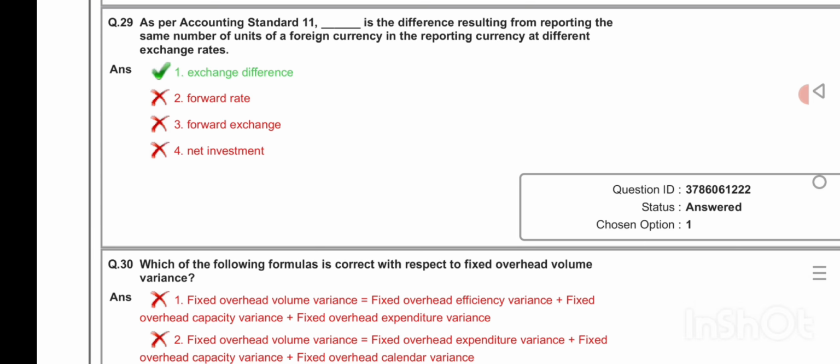As per Accounting Standard 11, dash is the difference resulting from reporting the same number of units of a foreign currency in the reporting currency at different exchange rates. Exchange difference.